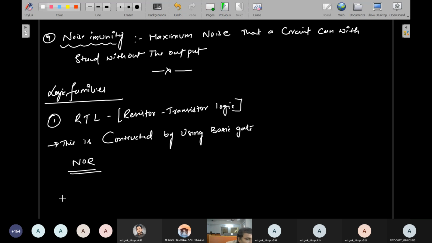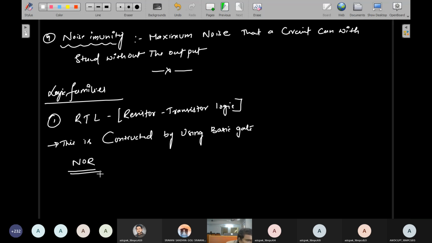by using a universal logic gate. There is one concept from the previous semester. At the time of digital electronics you studied logic gates. In that there are two universal logic gates that are called NOR gate and NAND gate.